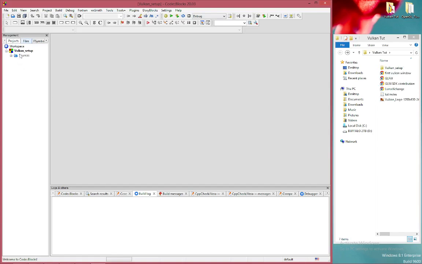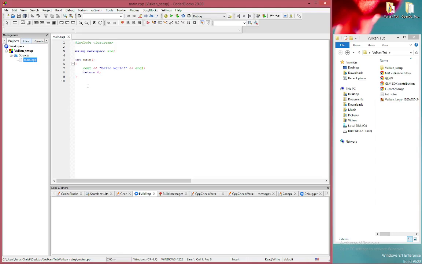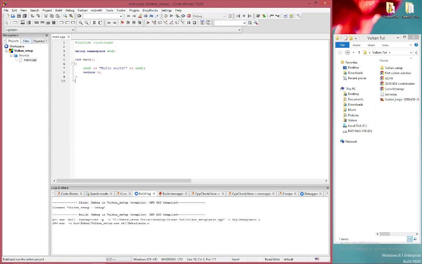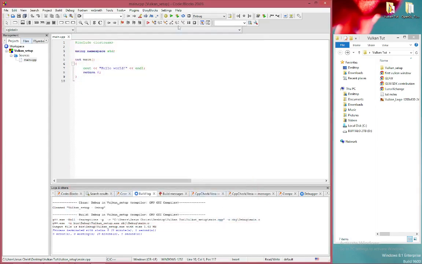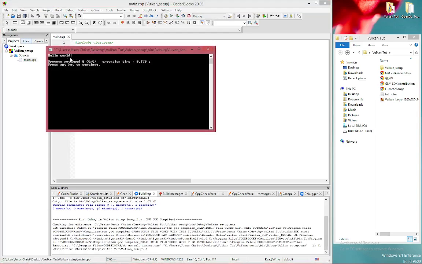Click Finish. Double click on sources. Double click on main CPP. Okay, so we'll give it a rebuild, and it's working. Check your compiler, toolchain executables. Okay, I have a tdm.gcc 32-bit compiler. That's what you need to be using for Vulkan. And I'll go ahead and run. And I do have my hello world.